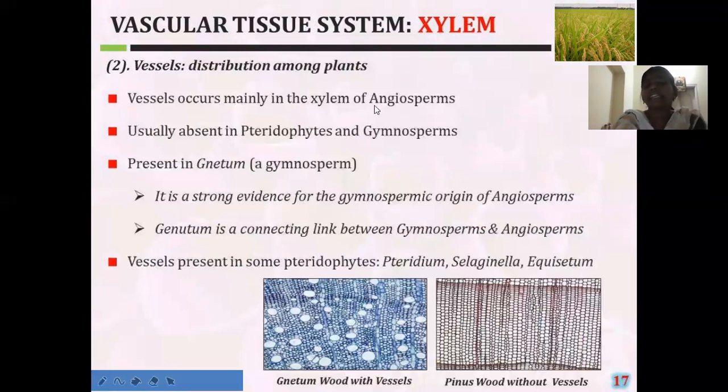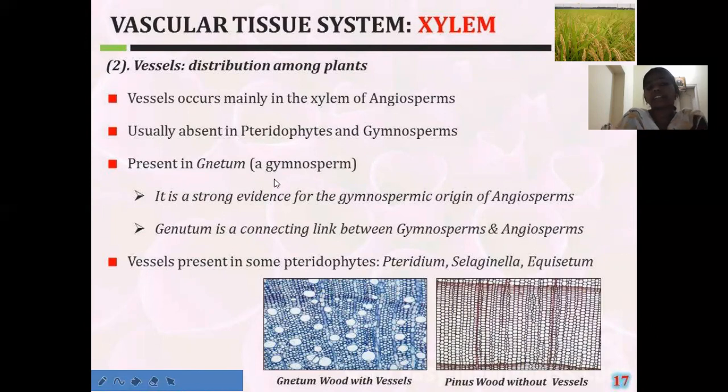Generally, vessels are absent in the pteridophytes and the gymnosperm groups. Along with the tracheids, vessels are also present in the angiosperms. When coming to the pteridophytes and the gymnosperms, they won't show these vessels.